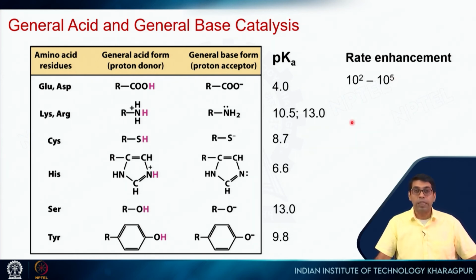Now, delineating these rate enhancements to these different mechanisms is not always straightforward, but over the years scientists have done lots of experiments to show that if from this type of mechanism we get rate enhancements in the range of 100 to 100,000.